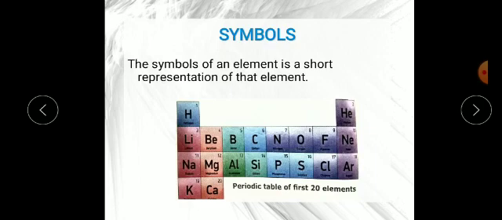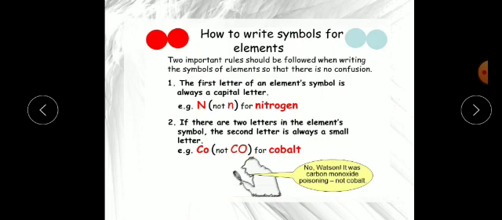The first rule is that some elements are represented by the first letter of their English name. As you can see here, for nitrogen the scientist has taken the first alphabet and written it with a capital letter. So the first rule is that the first letter of an element symbol is always a capital letter. We have to use capitalization. Here I am showing you nitrogen, but you all know that for carbon we write C, for oxygen we write O, like this.